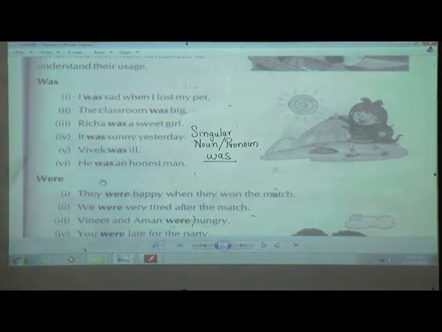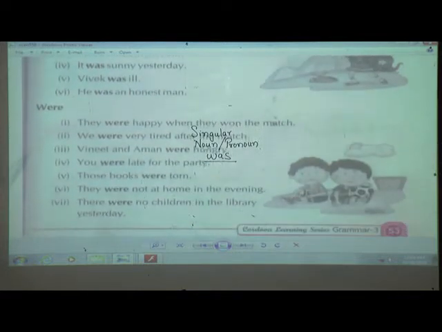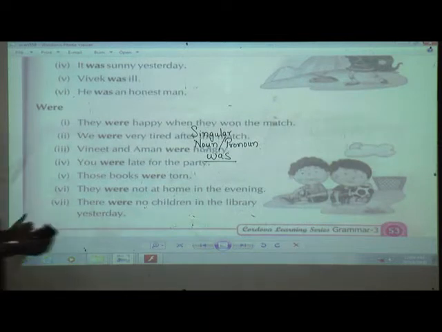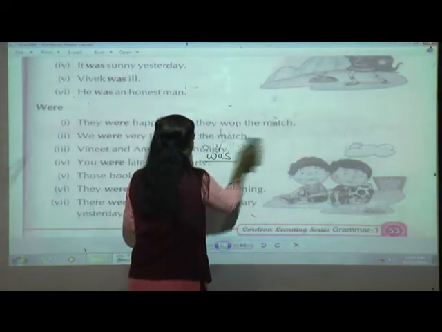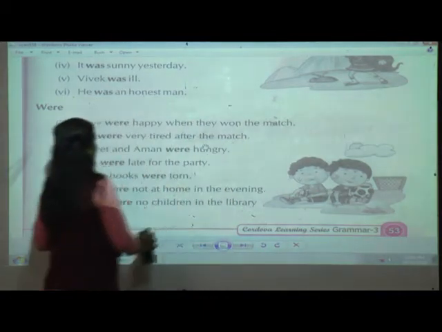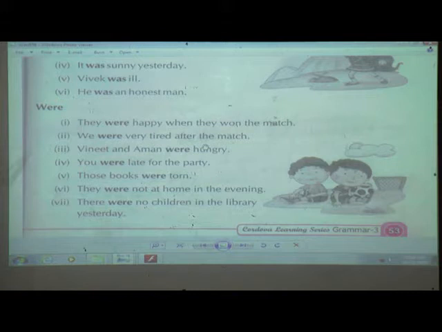If you want, write it down. Now next, were. Opposite to this, whenever there is a plural noun or pronoun, we are going to use were. And what you have to keep in mind is Y-O-U. You doesn't tell us whether it is singular or plural. So in front of you, we are going to use the verb W-E-R-E, were. Now we are going to read some sentences which include the verb were.